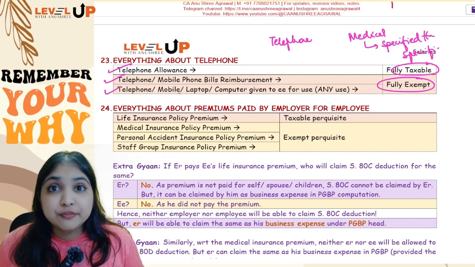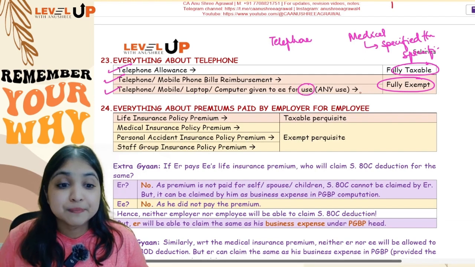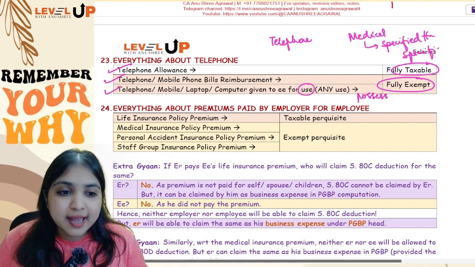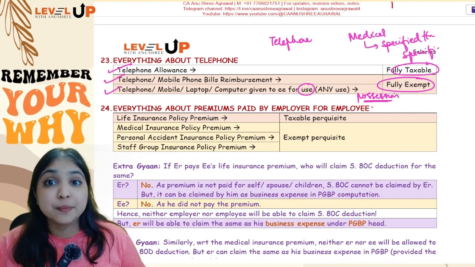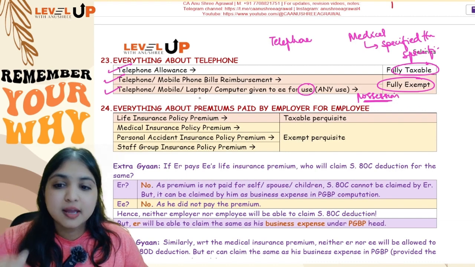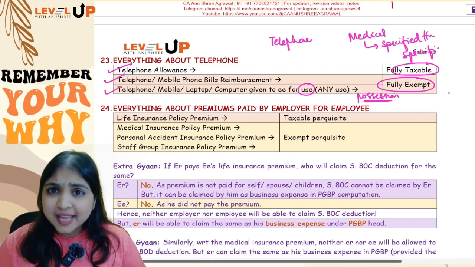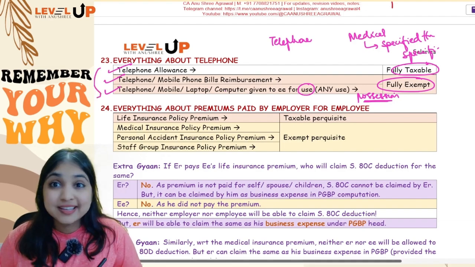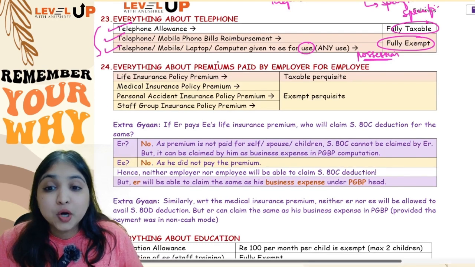Then what if a telephone, mobile phone, laptop, or computer is given for use to the employee, which means the employee only has possession of the goods. The employee does not have ownership, only use, only possession. In that case, telephone, mobile phone, laptop, computer is going to be fully exempt. All the 3 points you know, guys, nothing new over here. Then comes my next discussion, everything about premiums.